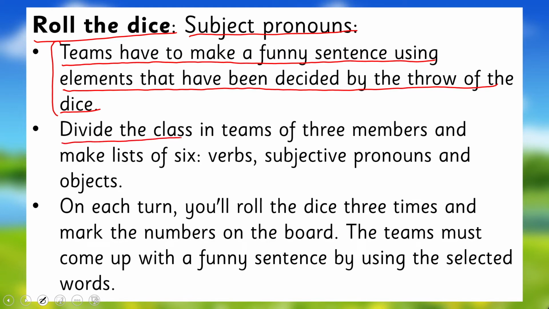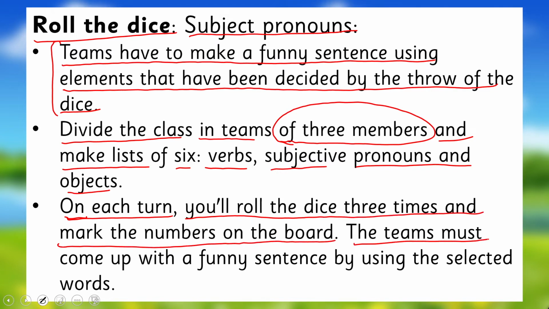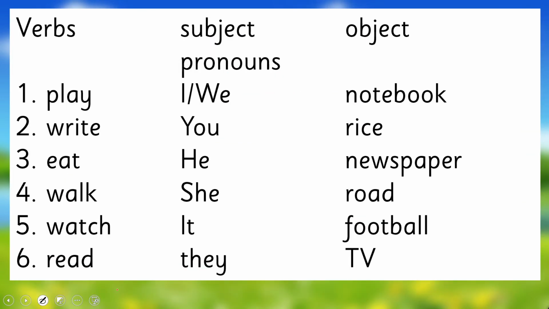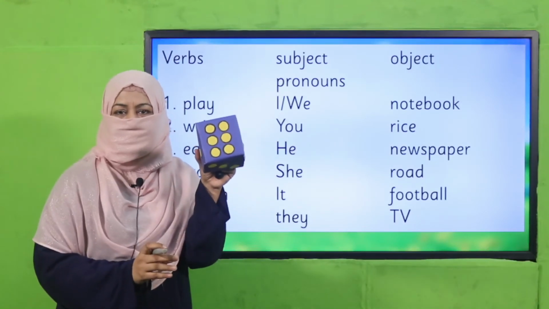Now, teacher will divide the class in teams of 3 members. In every team, there will be 3 members and make a list of 6 verbs, subject pronouns, and objects. On each turn, you will roll the dice 3 times and mark the numbers on the board. The team must come up with a funny sentence by using the selected words. How are we going to do this? Like this. For example, you are rolling. This is a dice. I've prepared it. Teacher will make a dice like this.